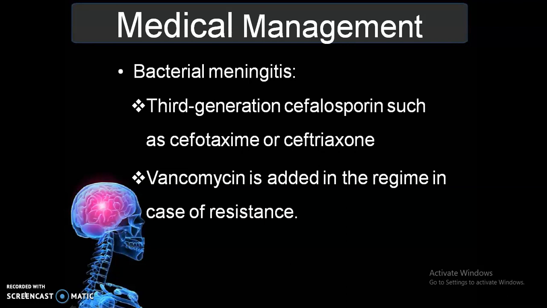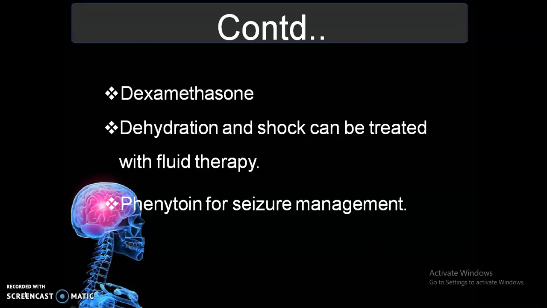Then coming to the medical management. In case of bacterial meningitis, a third generation cephalosporin such as cefotaxime or ceftriaxone is the drug of choice, and we can use vancomycin in cases of resistance. Once there is resistance in the organism, then we can use vancomycin. Then dexamethasone, then dehydration and shock can be treated with fluid therapy, and phenytoin for seizure precaution we will be using.